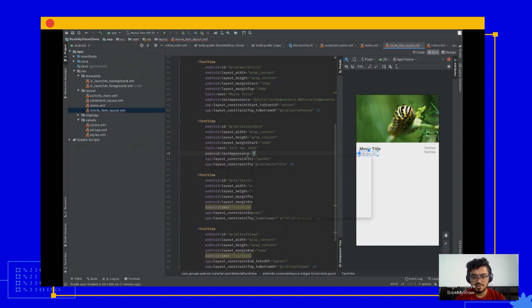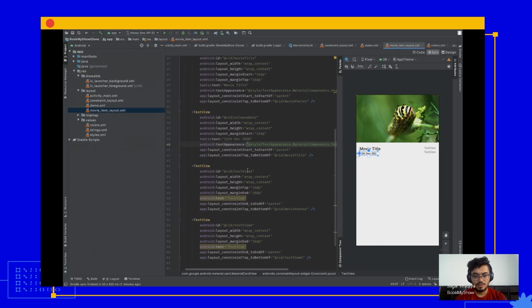Let's just use this. Cool. So the next thing is our average voting, and let's just replace wherever we are referencing this view. All right, and let's just give a dummy value.